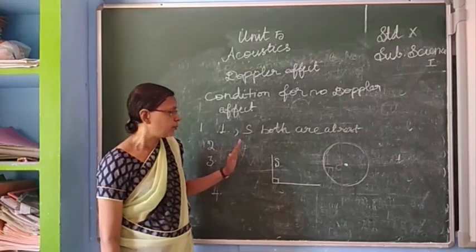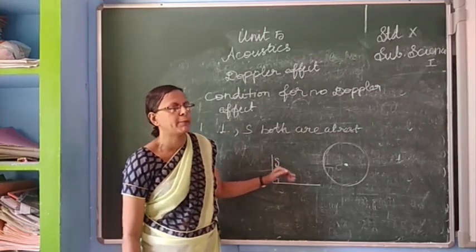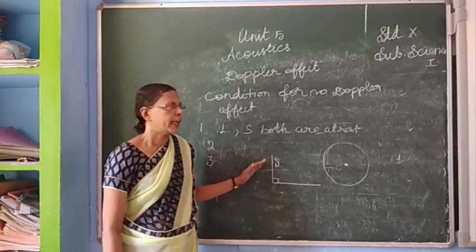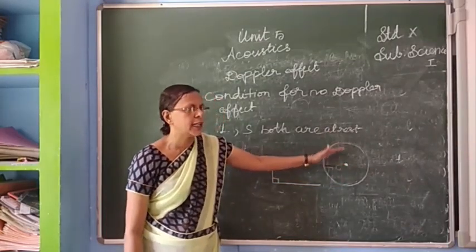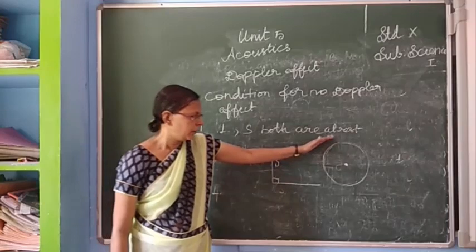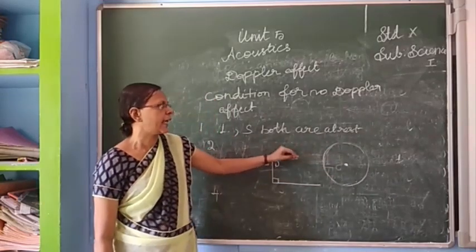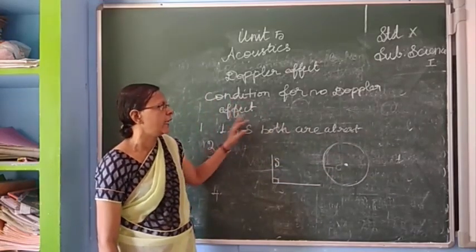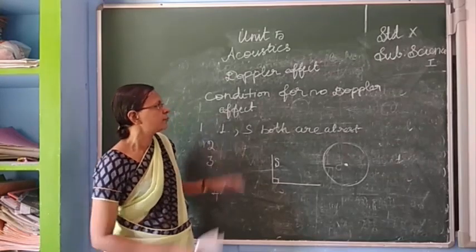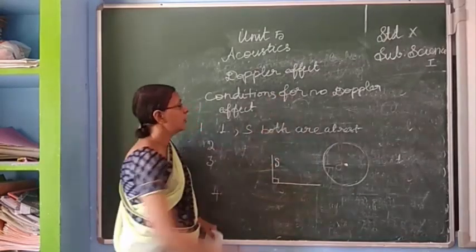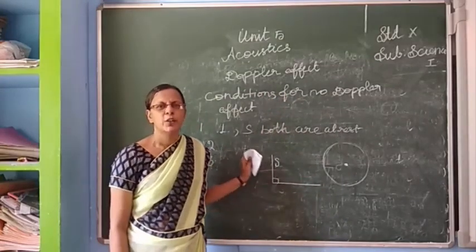In the third case, source and listener both are moving perpendicular to each other. The last case, the source is at the center of the circle and the listener is moving along the circumference of the circle. In this case, we cannot find any Doppler effect. This is one important question: conditions for no Doppler effect, if you want to learn well.